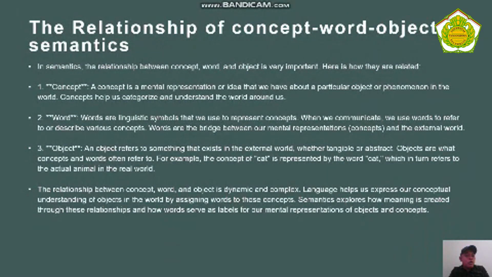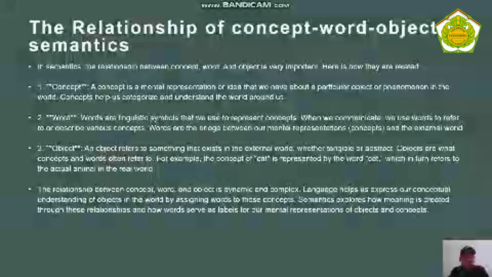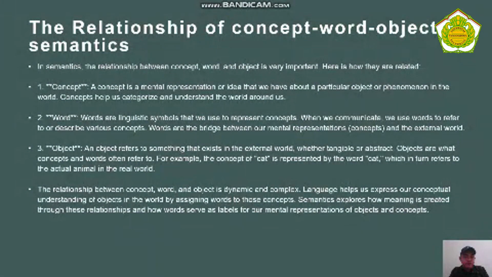1. Concept. A concept is a mental representation or idea that we have about a particular object or phenomenon in the world. 2. Word. A word is a linguistic symbol that we use to represent a concept. 3. Object. An object refers to something that exists in the external world, whether tangible or abstract. The relationship between concept, word, and object is dynamic and complex.